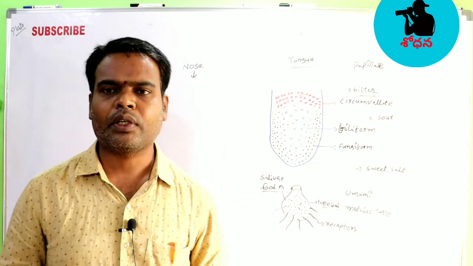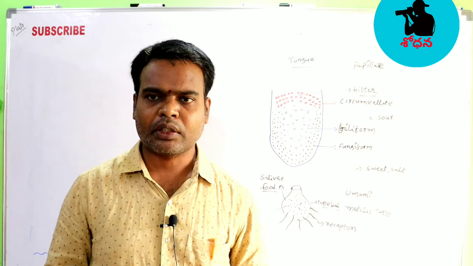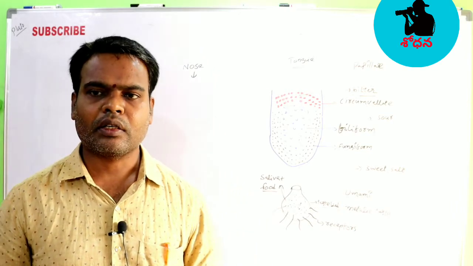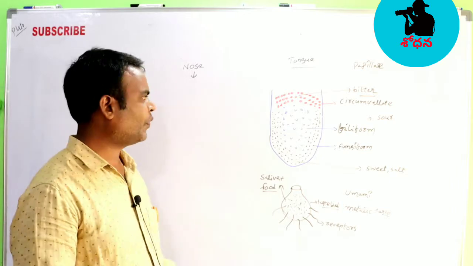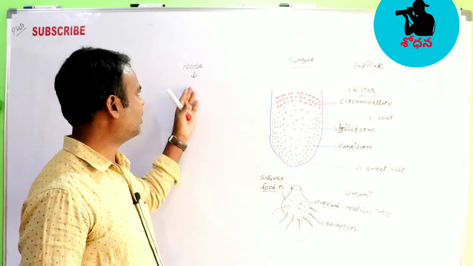In today's class we will discuss two other important sensory organs. They are nothing but the nose and also the tongue. Now first we will see the nose.